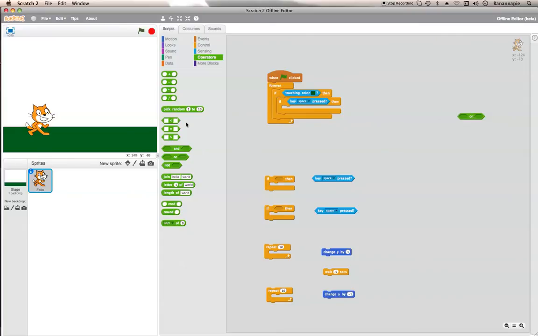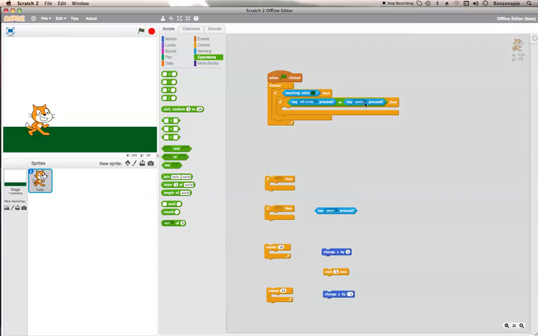Wait, why isn't this working? Oh well, looks like I'll have to do this. Oh no, it's because. Right. Oh yeah, that's why. I'm a bit dumb.